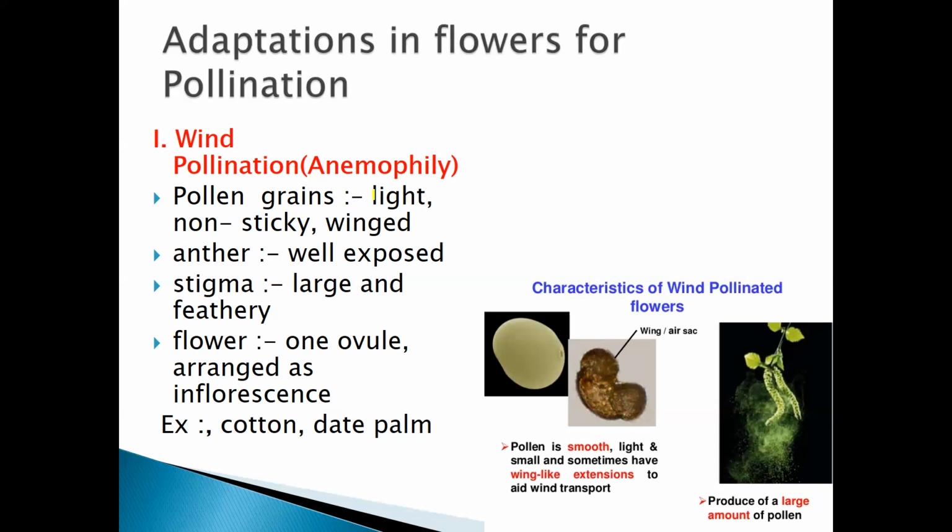The first one is the pollen grains are light in weight, non-sticky and winged. Why is it so? Pollen grains are the ones which have to be transferred from one flower to another flower. When I say anemophilous flower, the pollen grains are very light, as if they do not have weight at all.